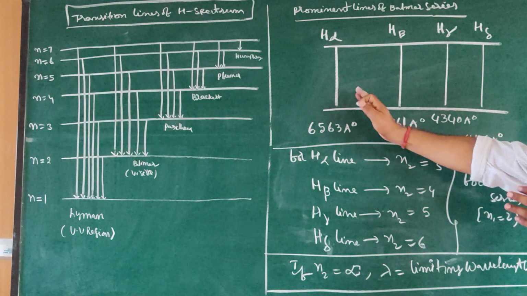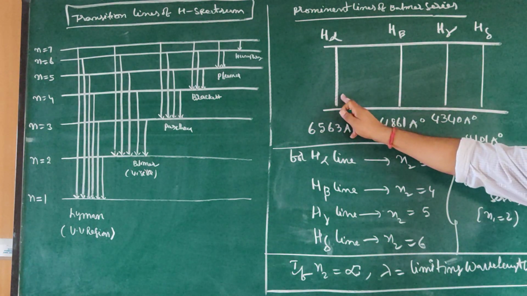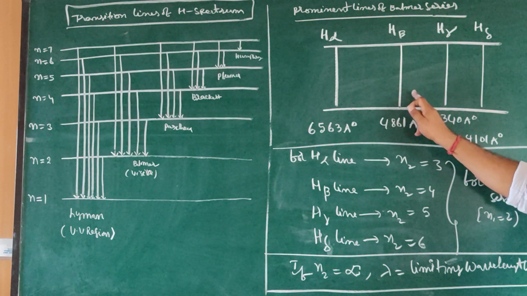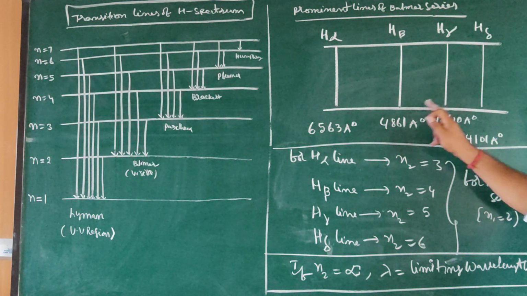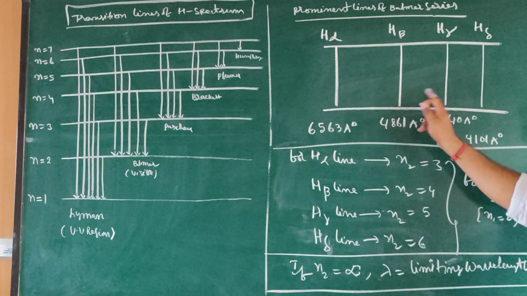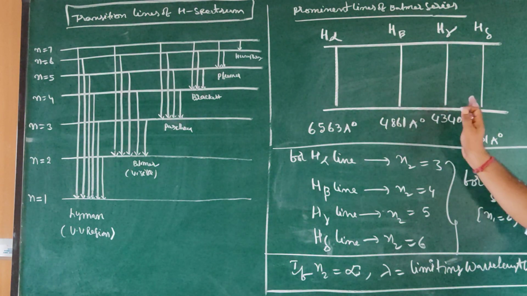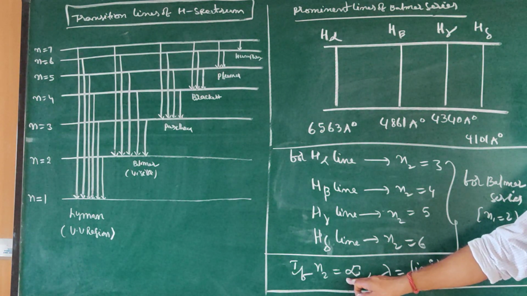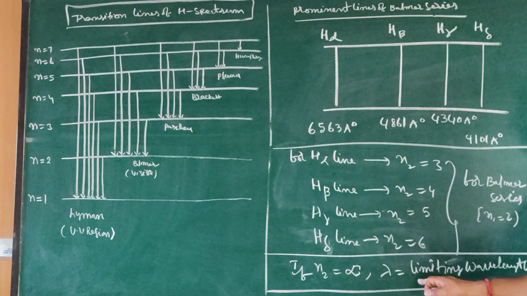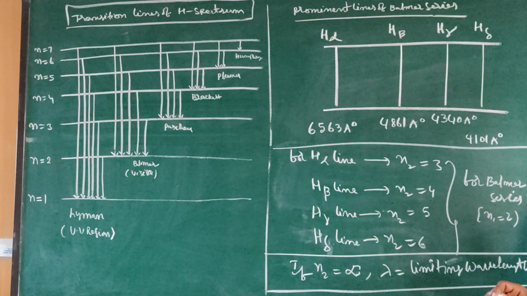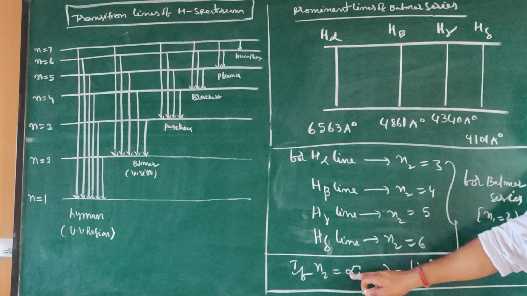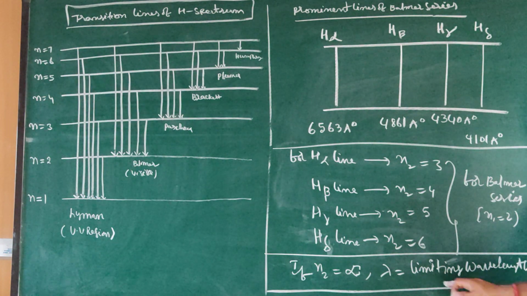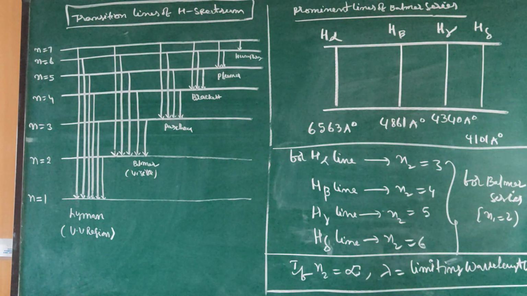If we observe the gap, the gap between alpha and beta is more than that between beta and gamma. Gradually the gap reduces. Please observe the difference between each line. Suppose we consider n2 as infinity, then that lambda is called the limiting wavelength.